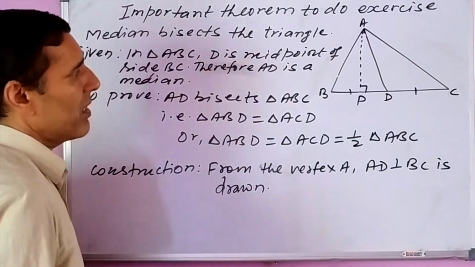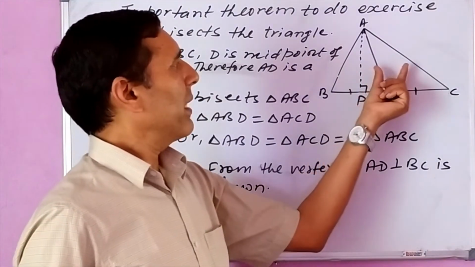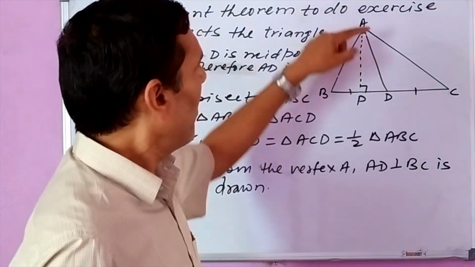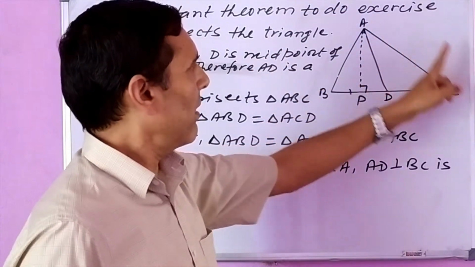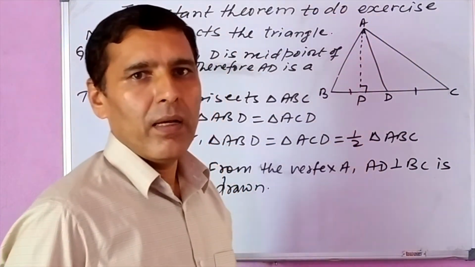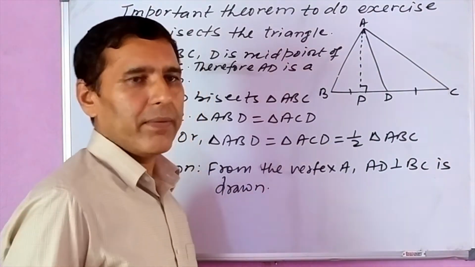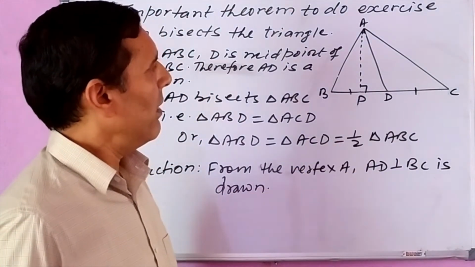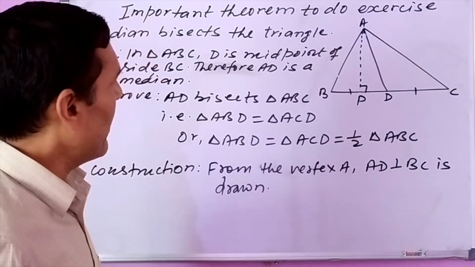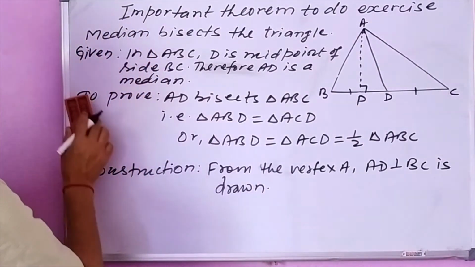Now with the help of this construction, we can find the area of triangle ABD as well as triangle ACD by using the formula half base into height, from which we get that the areas of these two triangles ABD and ACD are equal.